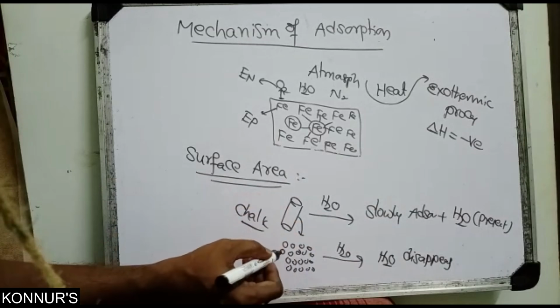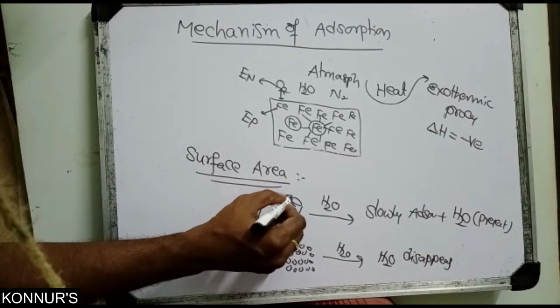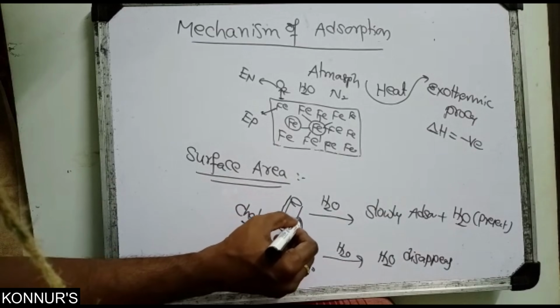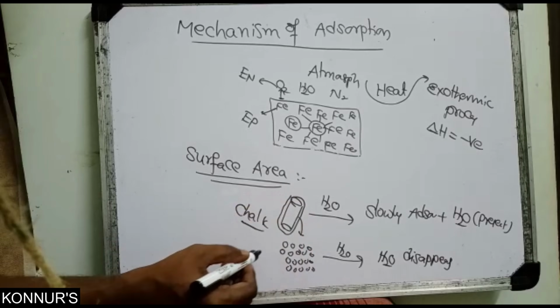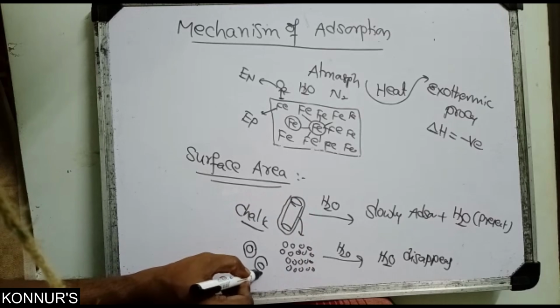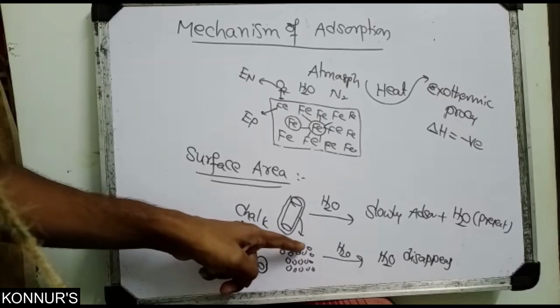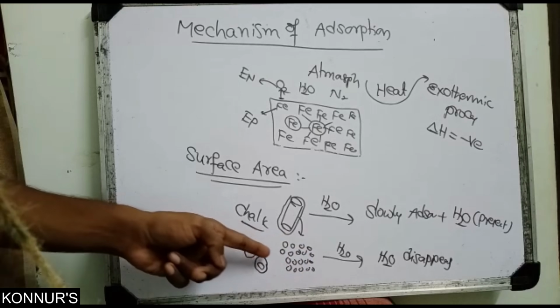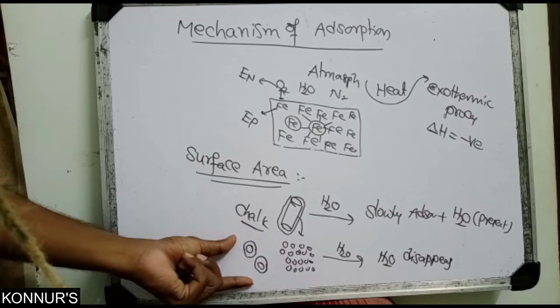So where is the surface area? In the solid, only the above layer. But in the powder, every dot has surrounding surface area. Individually, every dot has more and more surface area.